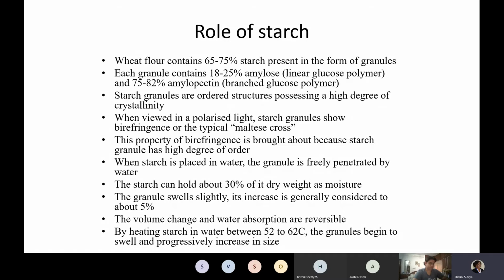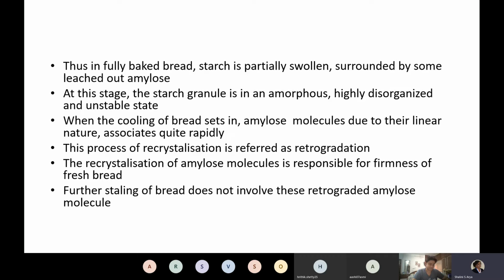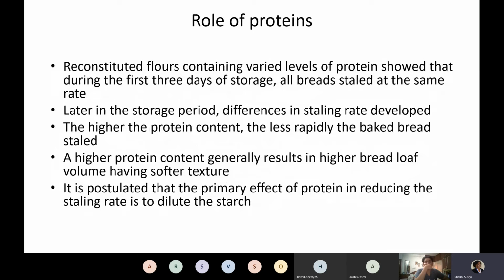For example, starch being the largest in quantity, it plays a very important role in staling of the bread, specifically if you have amylose or amylose content in a varied proportion. This will cause the retrogradation of the starch, and that's how it helps in causing the staling. The process is called recrystallization. I think this was all done.